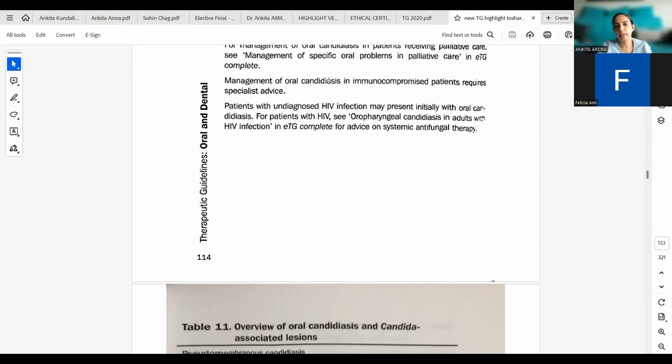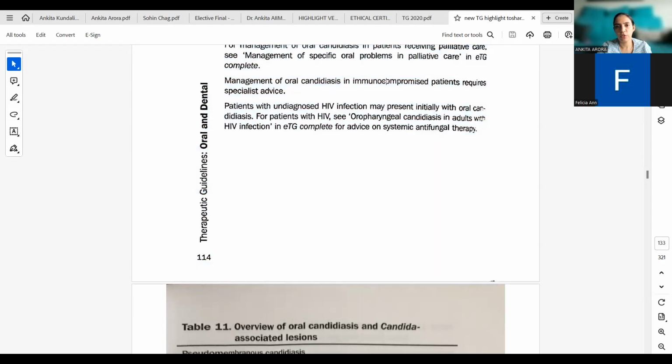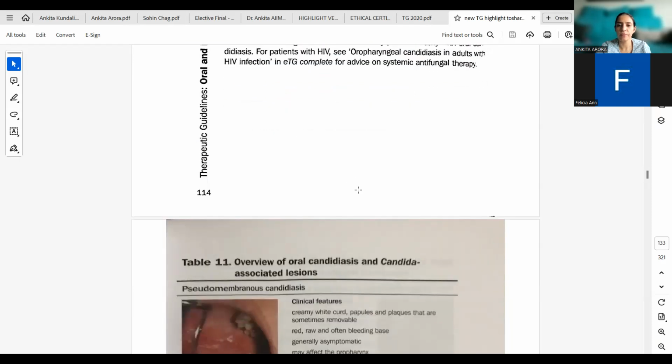And in the cases of oral candidiasis management in immunocompromised patients, it requires specialist advice. And patients with undiagnosed HIV infection may present initially with oral candidiasis. For patients with HIV, see oropharyngeal candidiasis in adults with HIV infection.